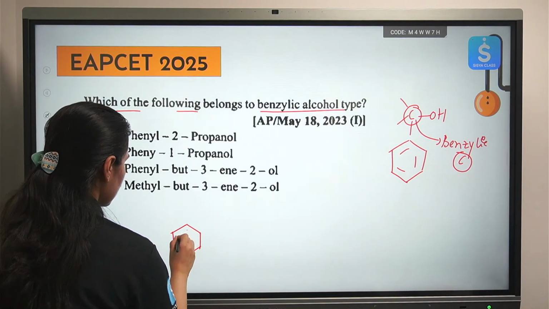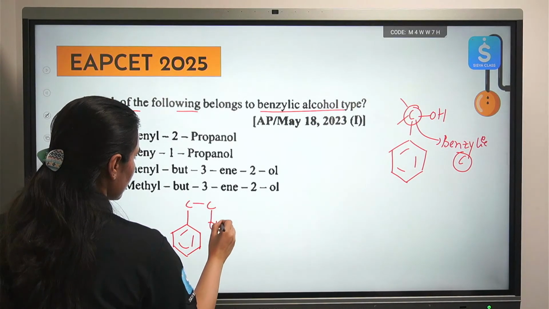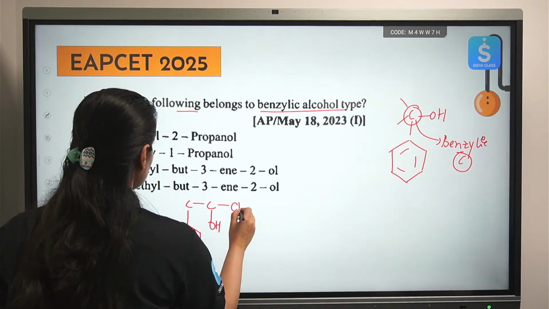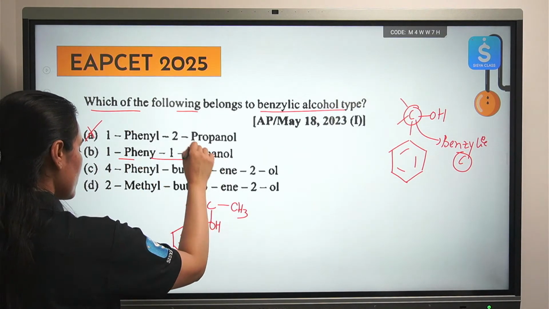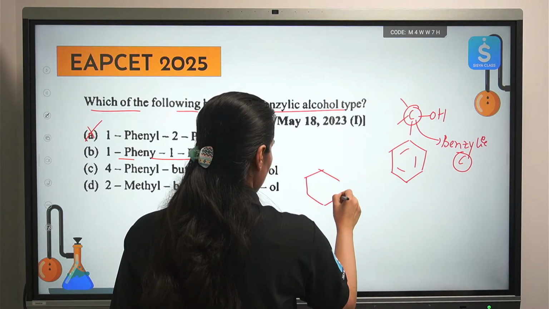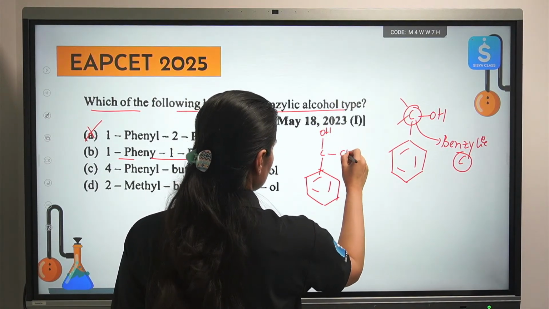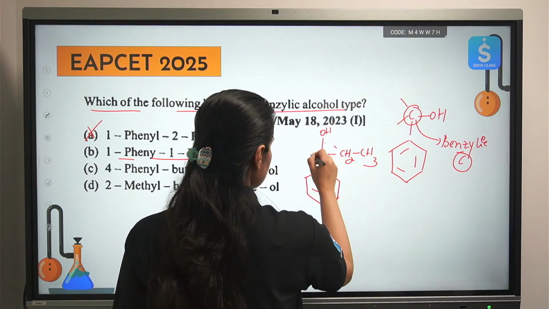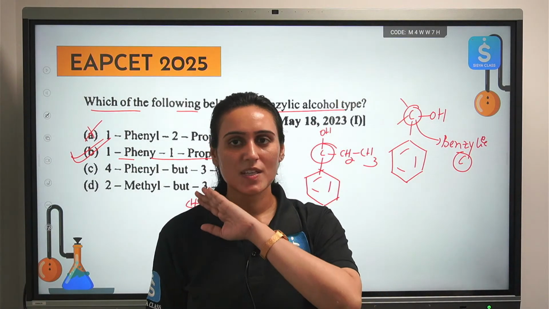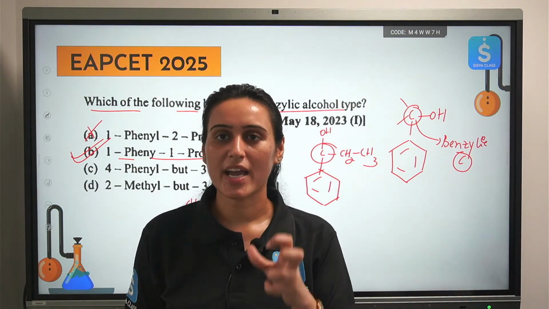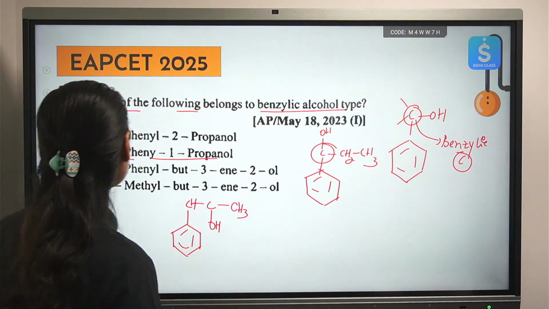One phenyl. At second position, you have phenol. So this is not looking as our correct answer, leave it. One phenyl, one propanol, this is correct. This is your benzylic carbon, option B is correct. Okay, so just remember the benzylic position, after that it is easy. You must have a hydroxy group attached to the benzylic position. Okay, see the next question.